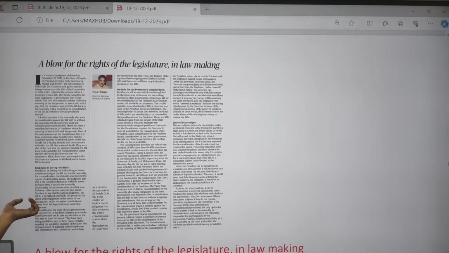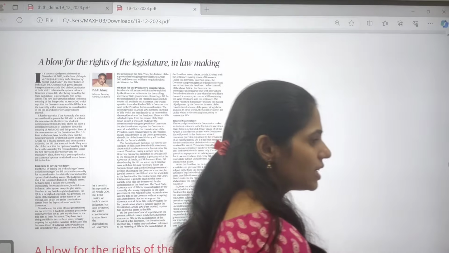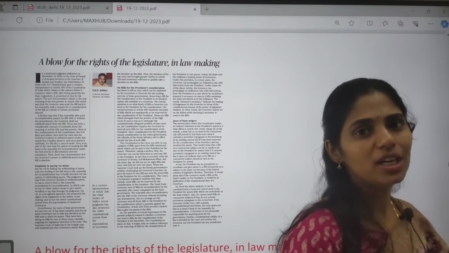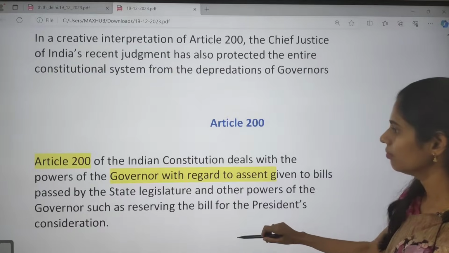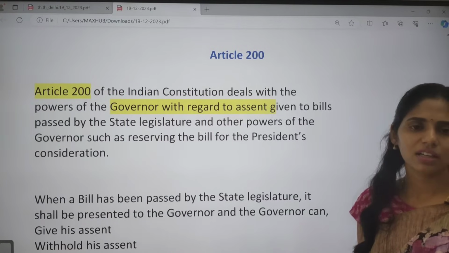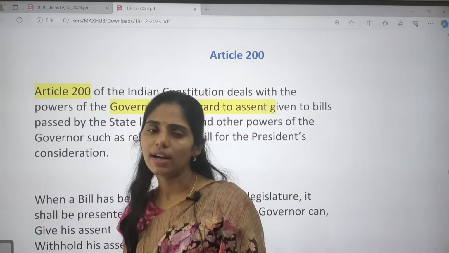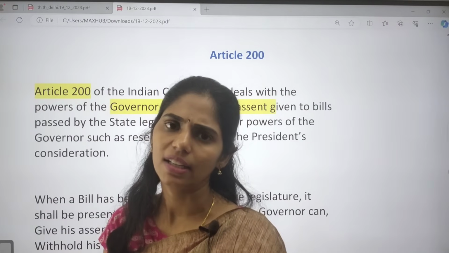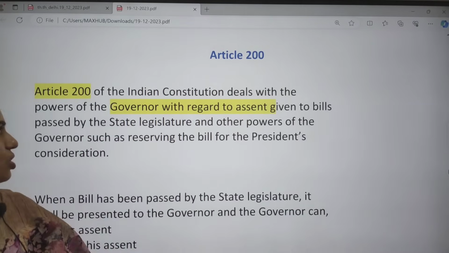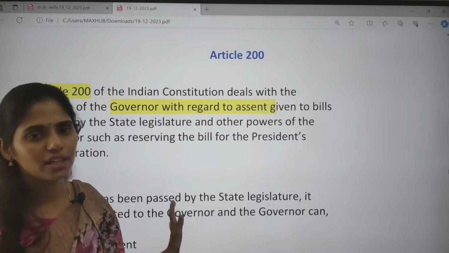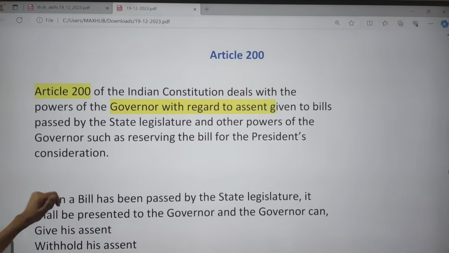And the next topic is left wing extremism or Maoism, and this topic is most important from the internal security perspective. It is one of the security threats, right? Apart from that, here we have to see Article 200 as well. Article 200 is very important because a lot of articles coming in our paper are regarding the powers of the governor. First we are going to see Article 200, and later on we are going to see the left wing extremism topic.